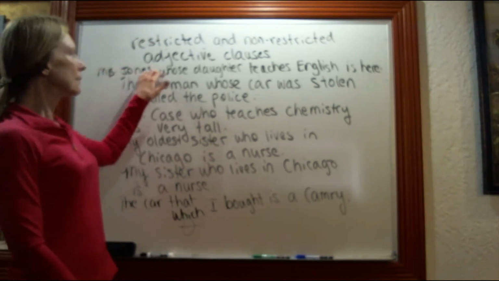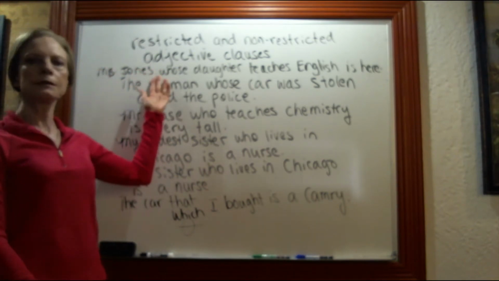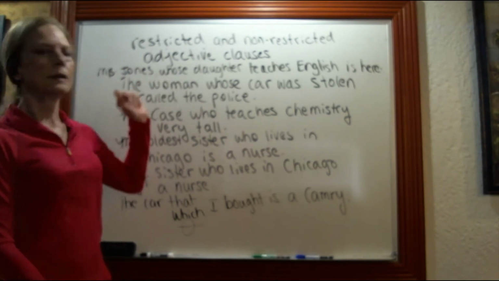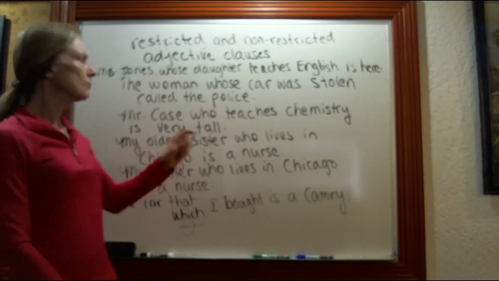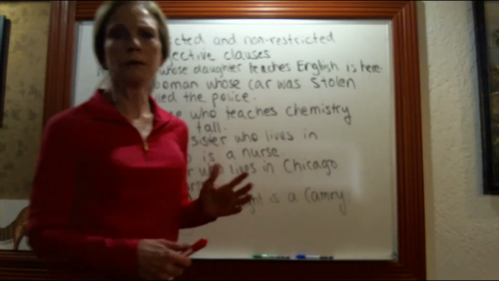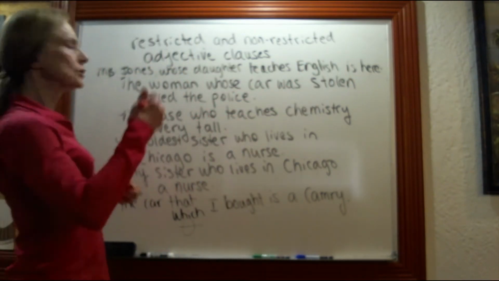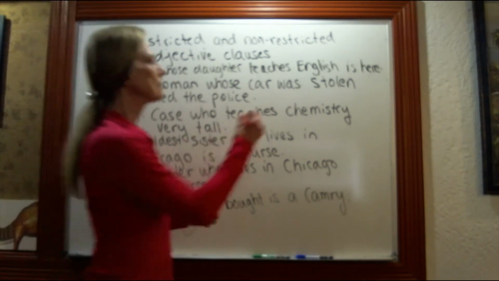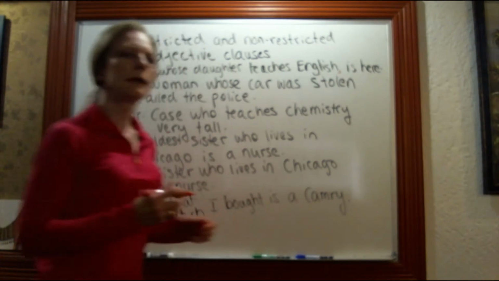So over here, if you have a person that's already identified, Mrs. Jones or Ms. Jones, that's going to be extra information because if I said Ms. Jones is here, you already know who that is. So let's put commas here. Ms. Jones, whose daughter teaches English, is here.